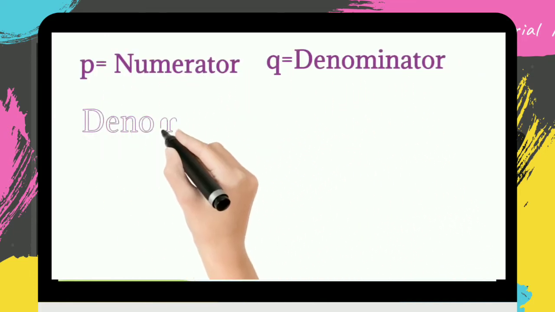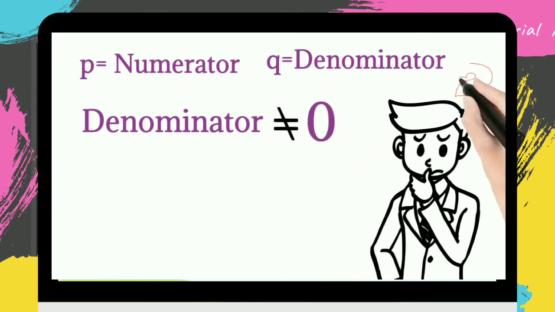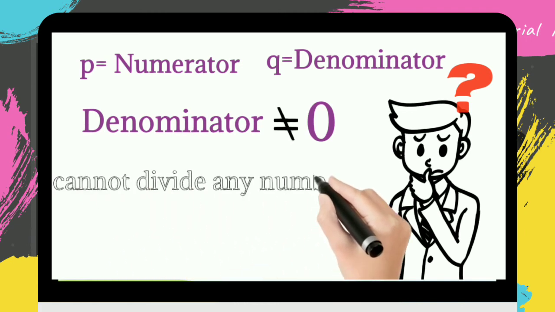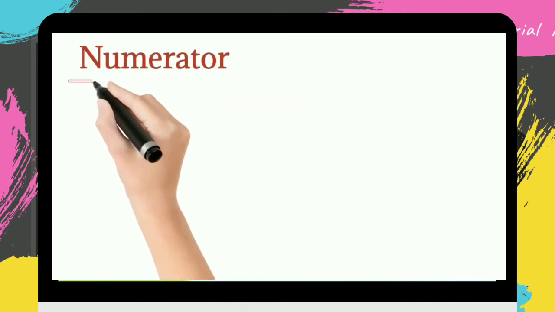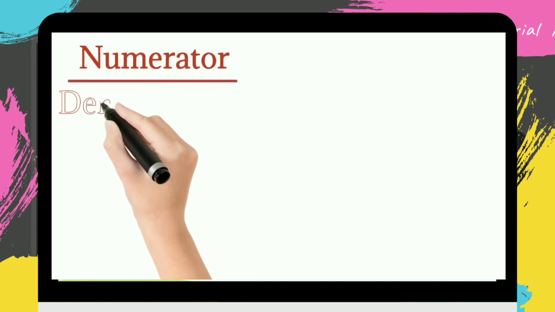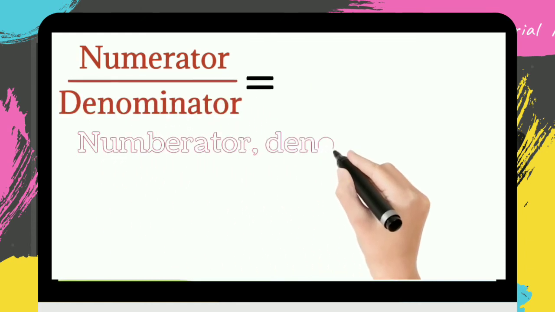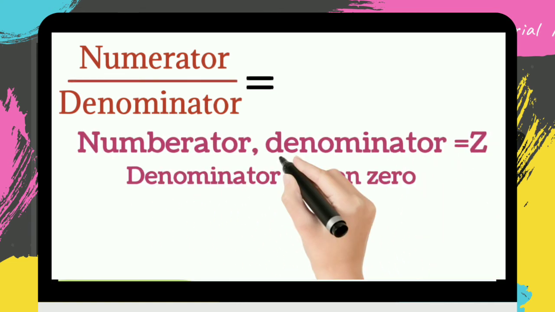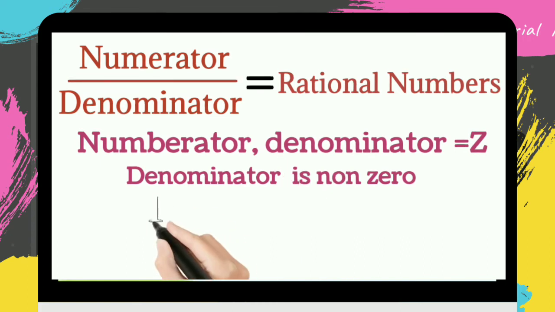Now, Q, that is the denominator, can never be 0. Why? Since we cannot divide any number by 0, the denominator is never 0. So numbers of the form P upon Q, numerator upon denominator, where numerator and denominator both are integers and the denominator is never 0, are known as rational numbers. Example: 1 upon 2, -4 upon 3 and so on.